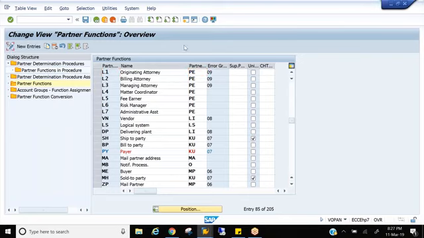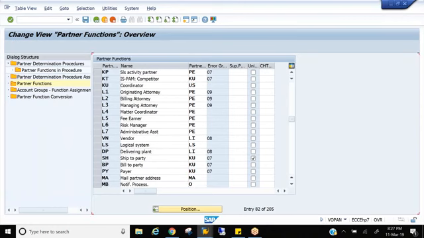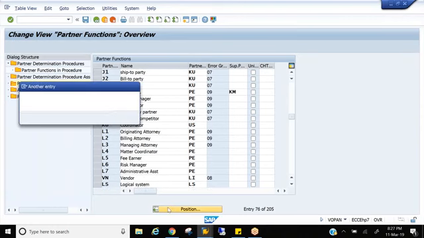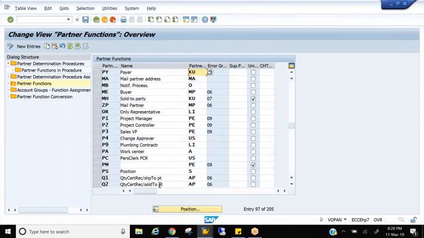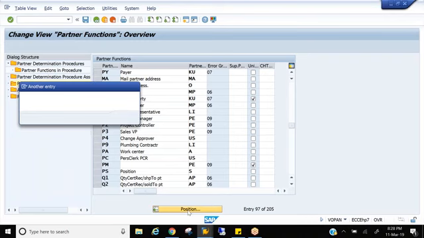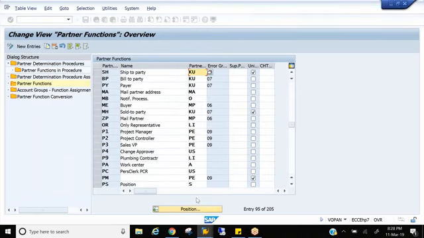And I just mentioned that sold to party is only one. How does the system know that? So if I go to payer, PY, right? For PY, this unique field is blank. If I go to ship to party, this unique field for ship to party, no, this is not unique.